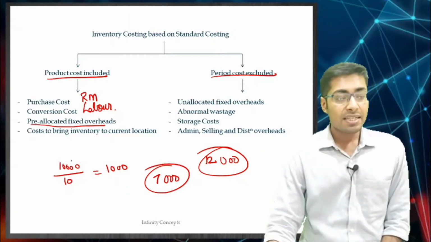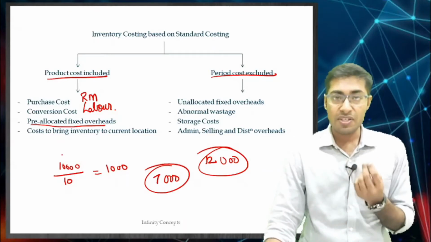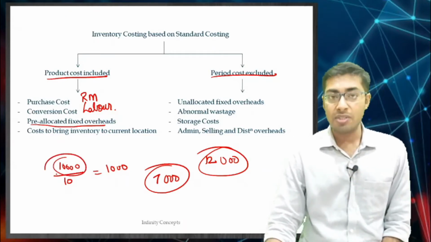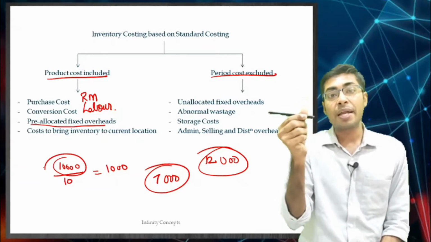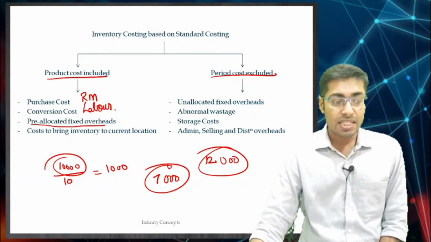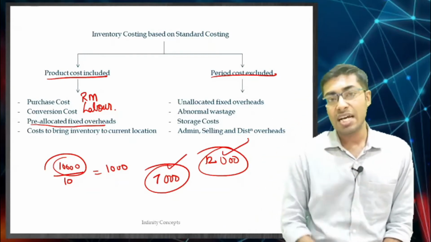In reality, the cash outflow for the fixed rentals or whatever the fixed overheads are is going to be 10,000. But we are just talking about what costing we should give to this particular pen. For that we will be considering either 7,000 or 12,000, whatever be the number of units that are generated.